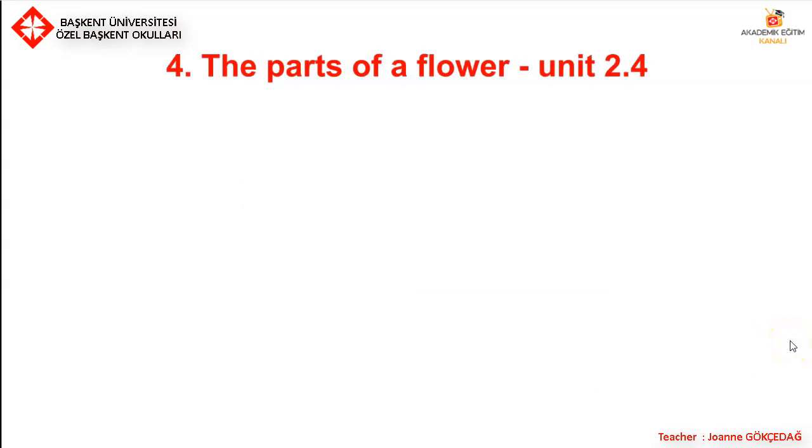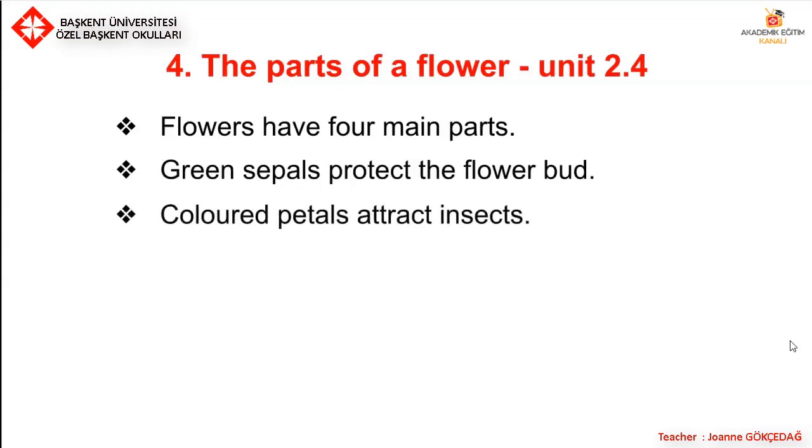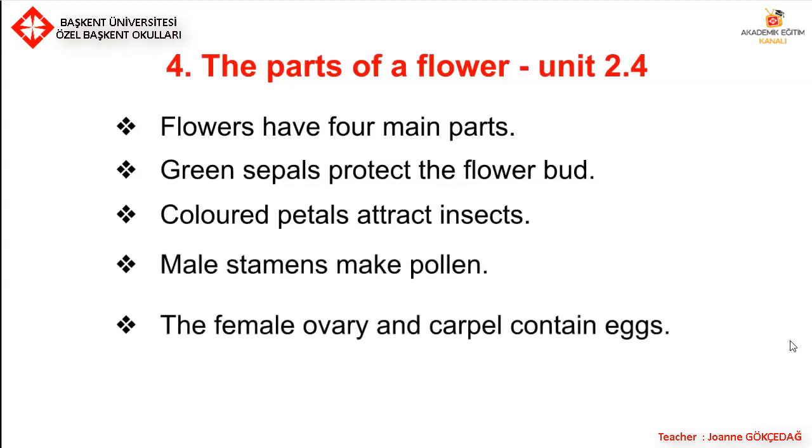Part 4. The parts of a flower. Unit 2.4. Flowers have 4 main parts. Green sepals protect the flower bud. Coloured petals attract insects. Male stamens make pollen. The female ovary and carpel contain eggs.